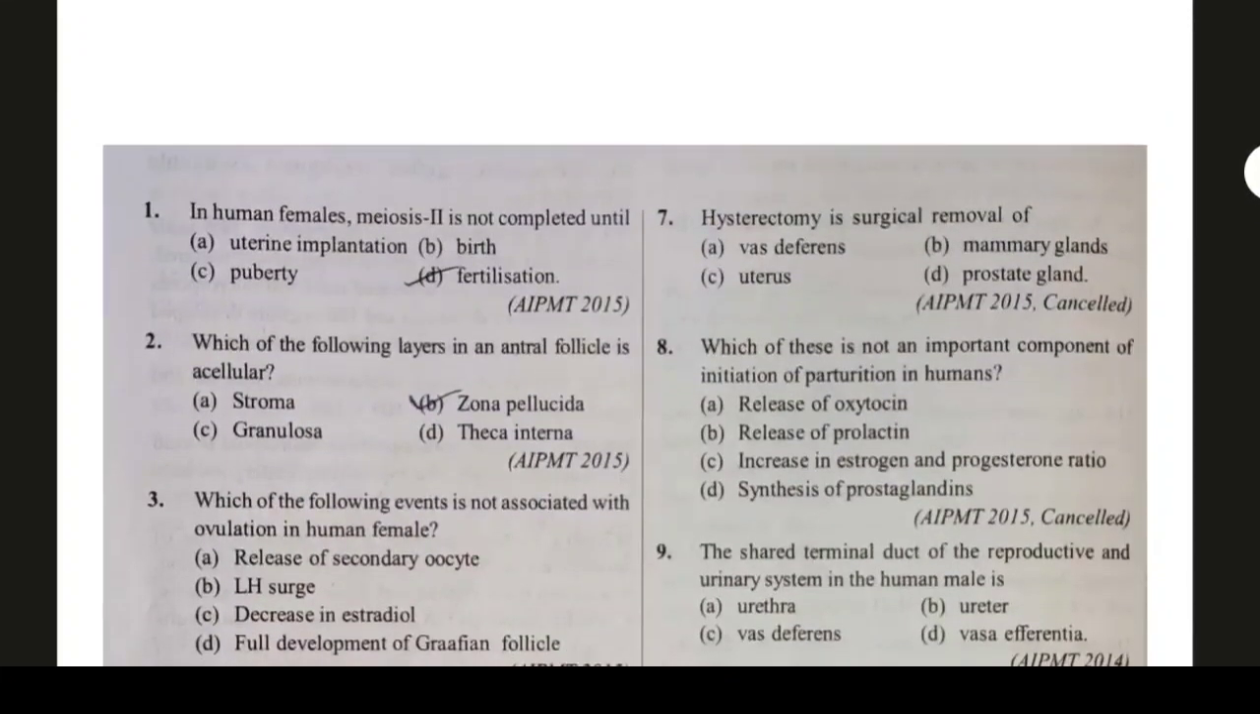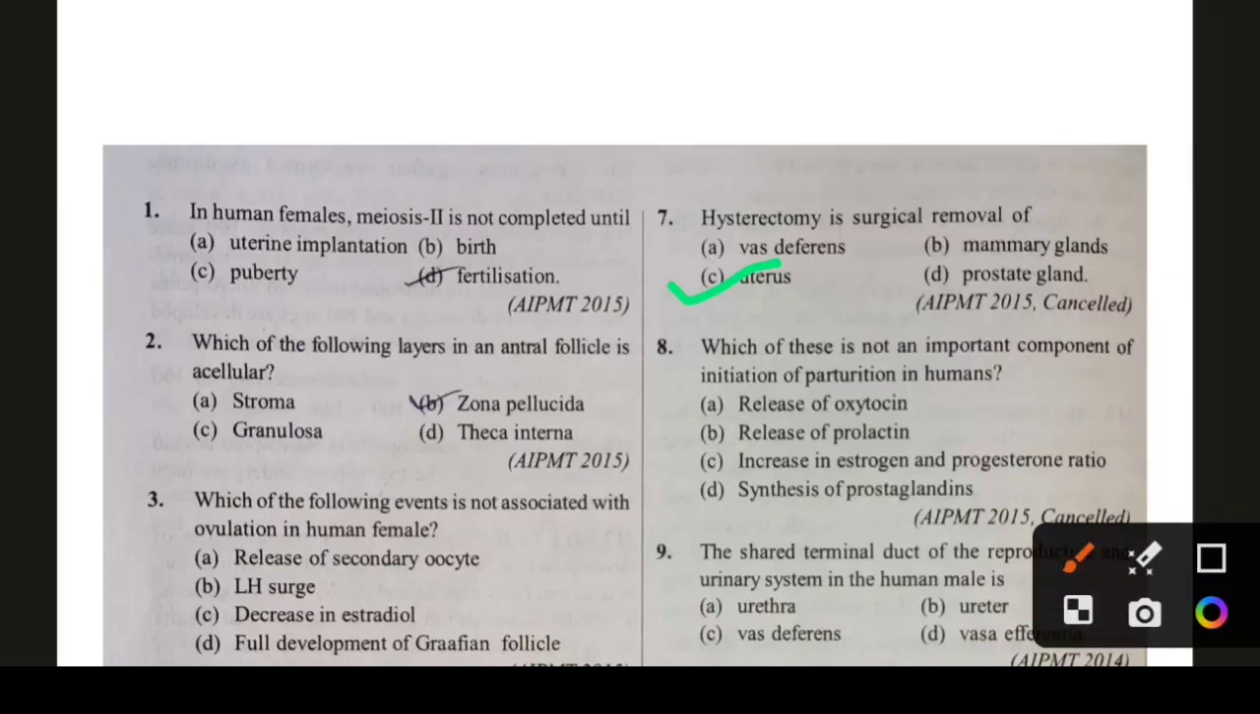Question number 7. Hysterectomy is surgical removal of what? Option A, vas deferens; option B, mammary glands; option C, uterus; option D, prostate gland. Here option C, uterus, is what is surgically removed in hysterectomy. Option C is the right answer.